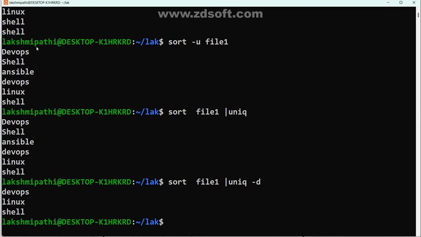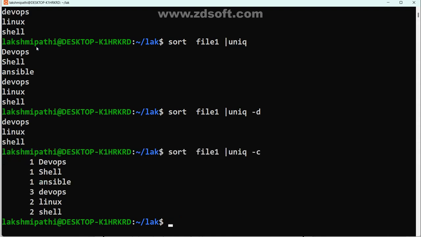You can see the count: display the number of occurrences of each line. C represents the count. See, hyphen c. How many times is DevOps available? How many times is Linux available? It will show it. That is good, right? Capital DevOps is there only one time. Shell is also one time capital, but Linux two times, small devops three times, Ansible one time. The number of occurrences of each word.